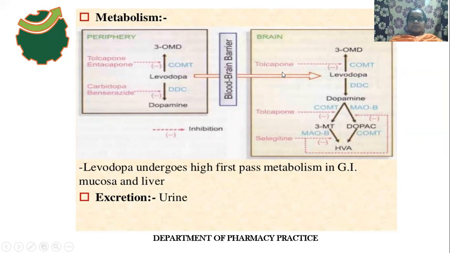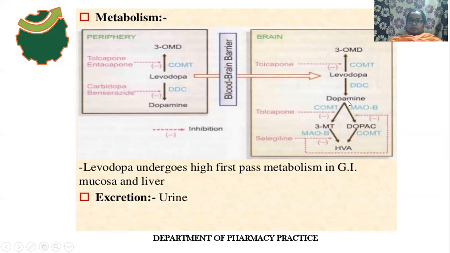Then it reaches the brain. The brain also contains the same COMT enzyme, and dopa decarboxylase enzyme is also present in the brain. So levodopa is also converted to dopamine in the presence of dopa decarboxylase enzyme, and the catechol O-methyl transferase enzyme is required for the conversion of levodopa to 3-methyl dopa. So here levodopa gets converted to dopamine in the presence of dopa decarboxylase enzyme.